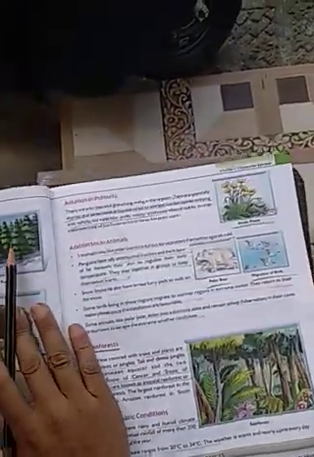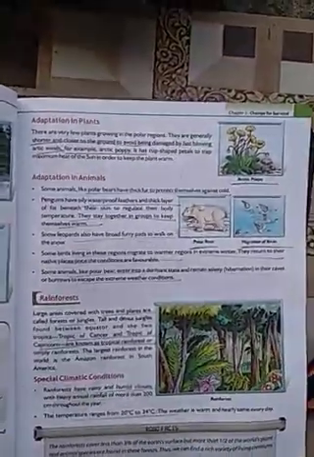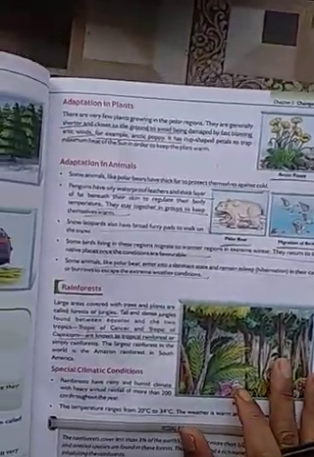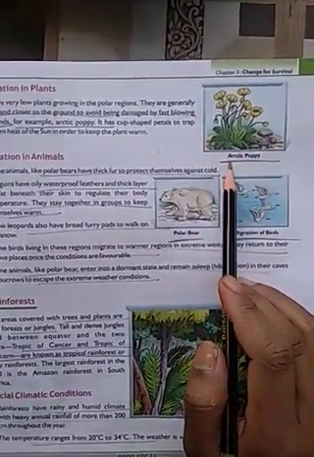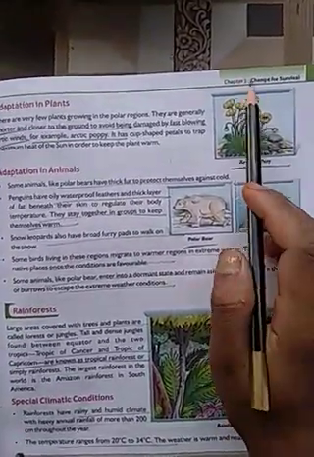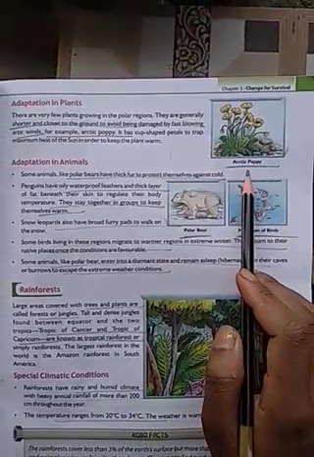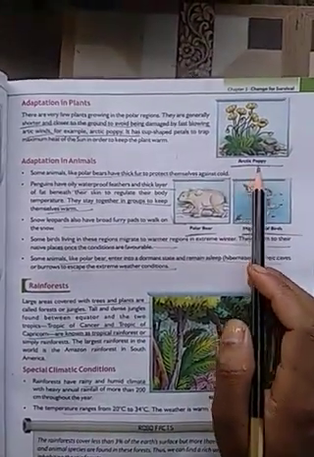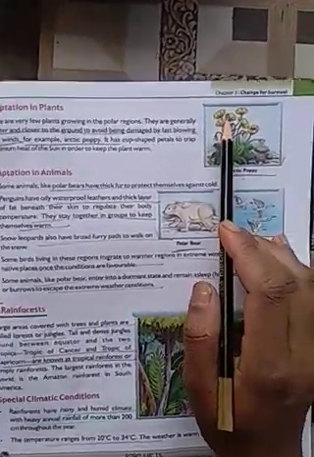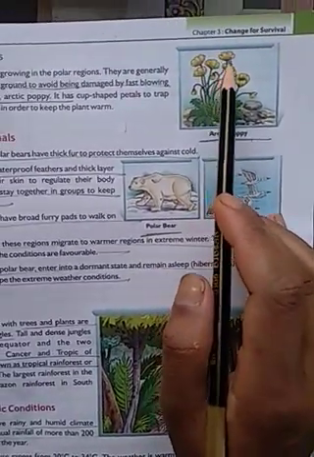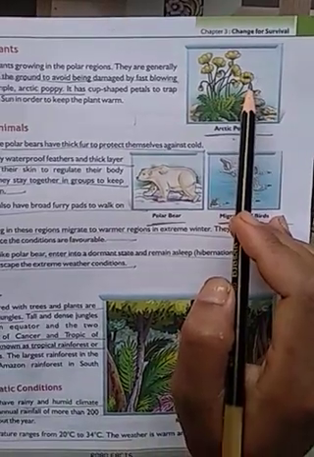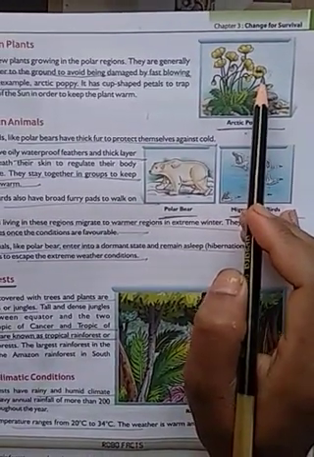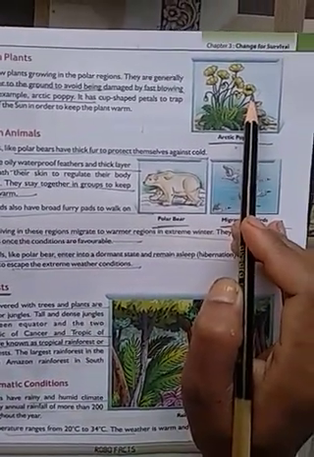So let us now discuss the plants and animals that live in polar regions. First of all, adaptation in plants. Look here, the example given is the Arctic poppy. This is a plant found in the polar region, where snowfall takes place. Look at the flower of this Arctic poppy. It looks cup shaped. Why is it cup shaped? In order to absorb the maximum amount of sunlight whenever the sun shines for a short time.